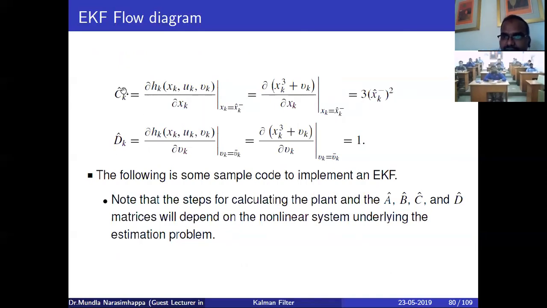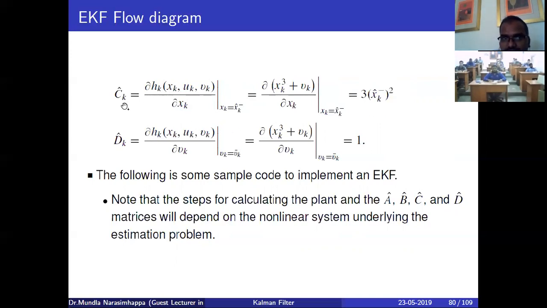In a similar way, we can calculate C and D. C and D are the measurement model terms for this example. Here you can see the partial derivative of h of x. h of x is x cubed of k plus vk. If you take the partial derivative only with respect to x, you get 3 times x bar squared.